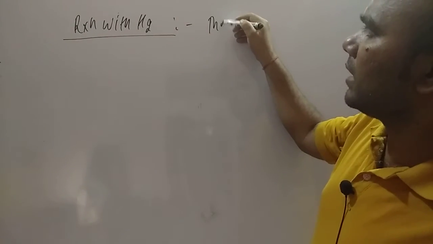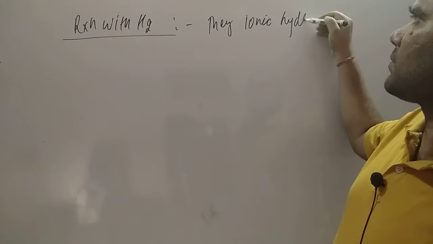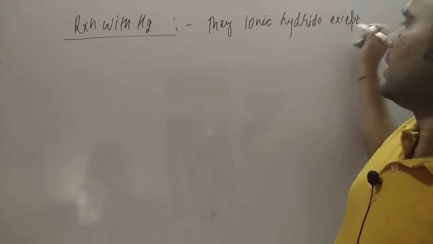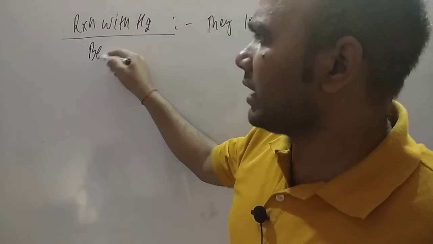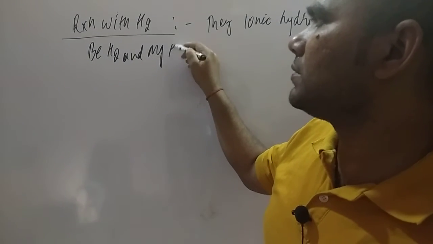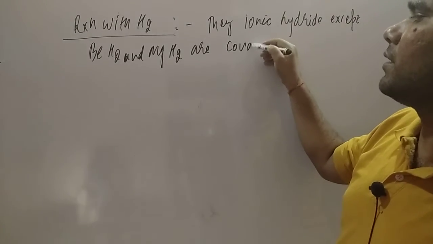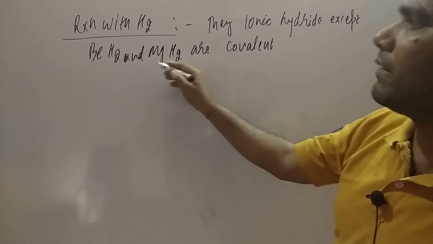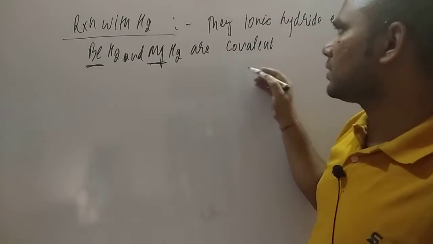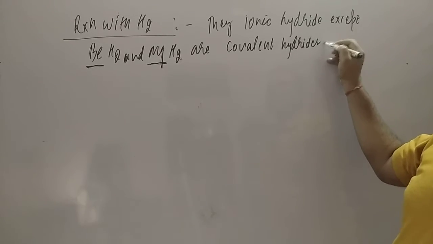They form ionic hydrides, except what, student? Except BeH2 and MgH2, which are covalent hydrides. Because of Fajan's rule, they have small size and high charge density, so they polarize the anion more, student, so they are covalent hydrides. But the rest of these, student, are ionic hydrides.